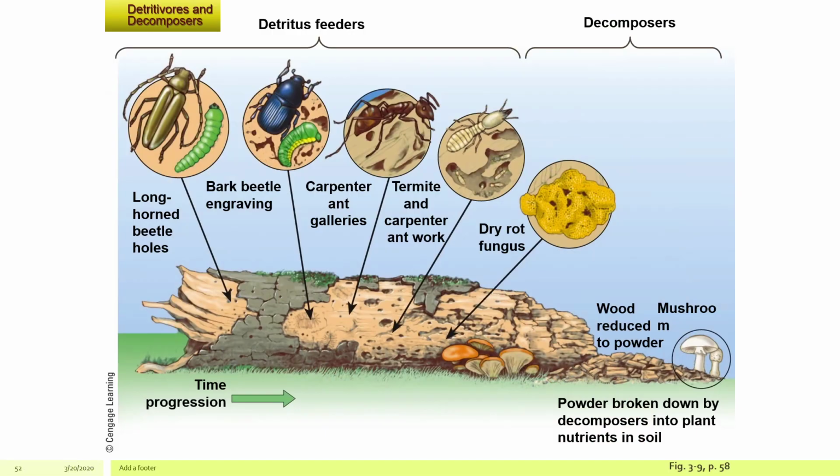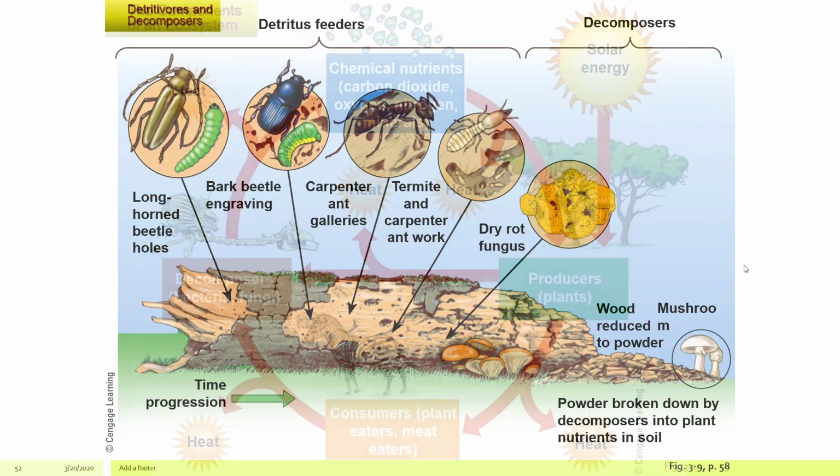So when we talk about detritivores and decomposers, the detritivores are these animals that are eating the dying material, and then they turn that into nutrients. Decomposers are breaking that down even further in a much different way. They're not eating it as much as they are using the nutrients in a different way. So decomposers are usually bacteria, mushrooms, but for the most part a lot of decomposers are bacteria.